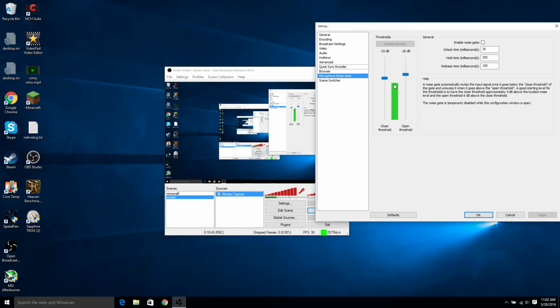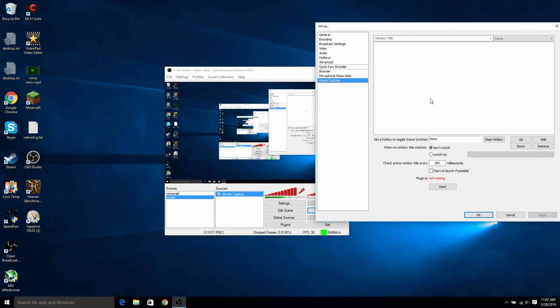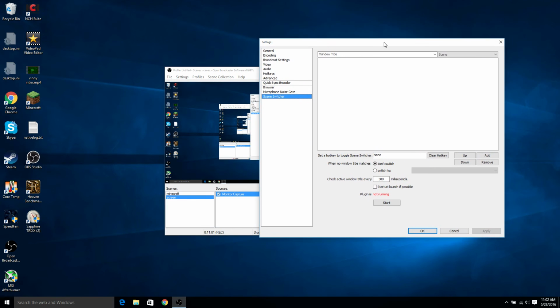My graphics card makes a decent amount of noise when I'm playing games. I'm in a basement, so I have the furnace on the other side of the room. So it all depends on the area around you. Now, scene switcher, I don't usually use this, but you don't have to really do anything with that.